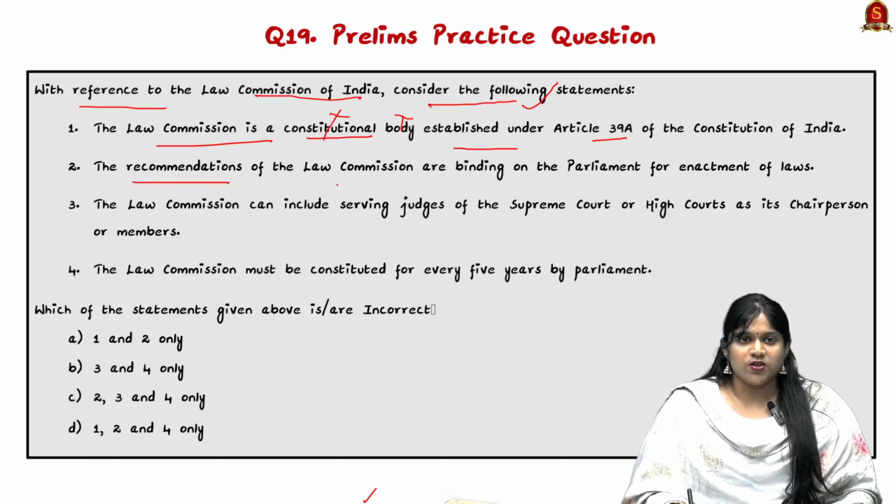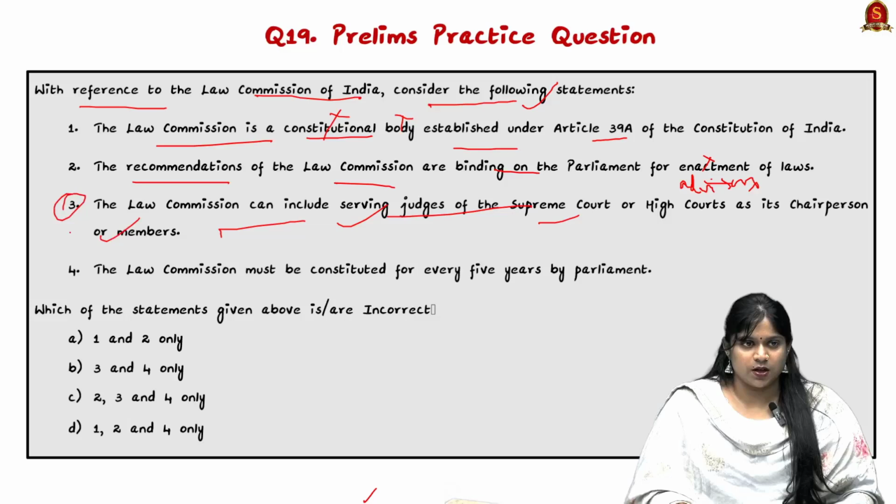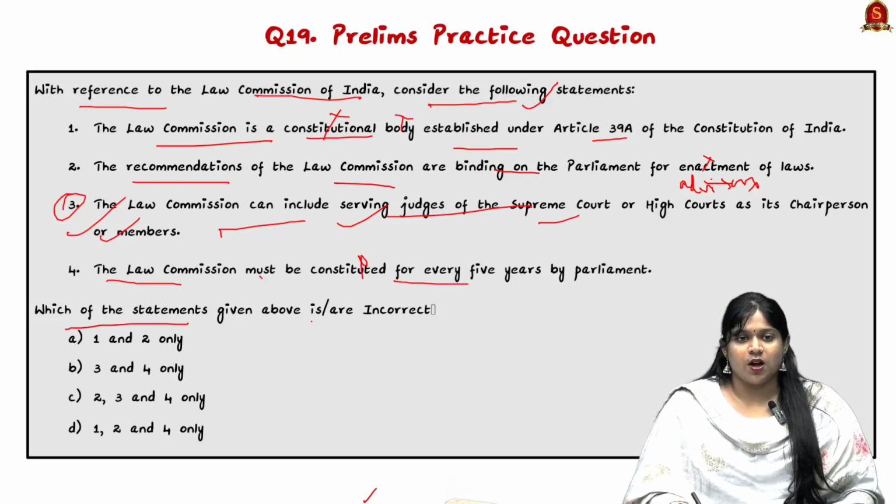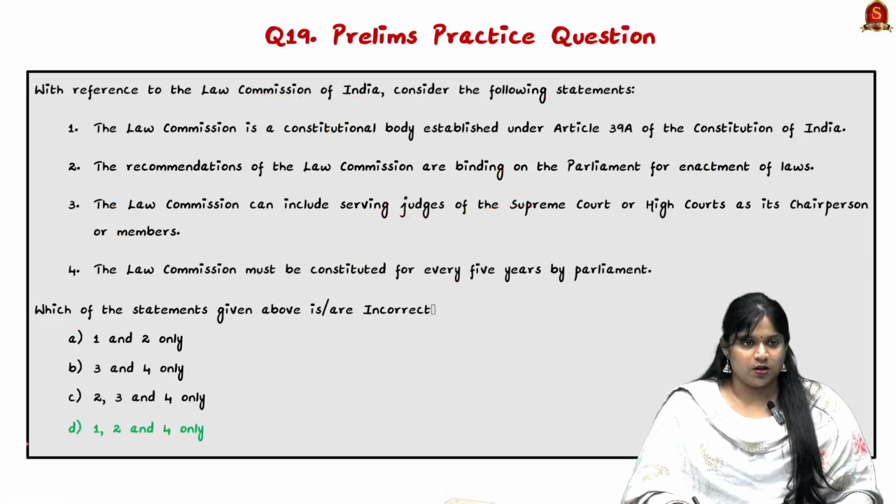Now the recommendations of the Law Commission are binding on Parliament for enactment of law. No, they are advisory in nature. The third statement, the Law Commission can include serving judges of the Supreme Court or High Court as its chairperson or members. That is right. The fourth statement, the Law Commission must be constituted every 5 years. It is not. So which of the statements given above are incorrect? So here the option is D, 1, 2 and 4.